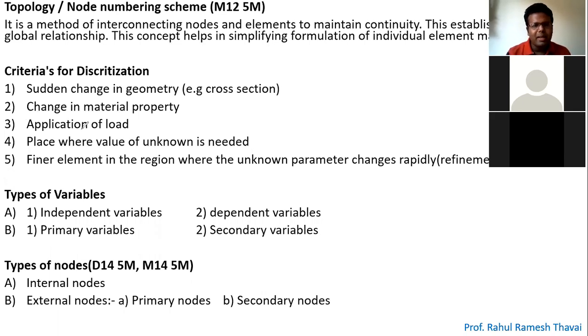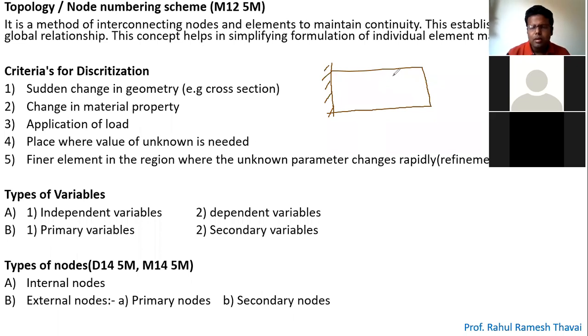The third point is application of load. Let me consider that problem. This is basically the fixed support, right? I have this stepped bar. Now this entire bar has the same cross section and is of the same material.